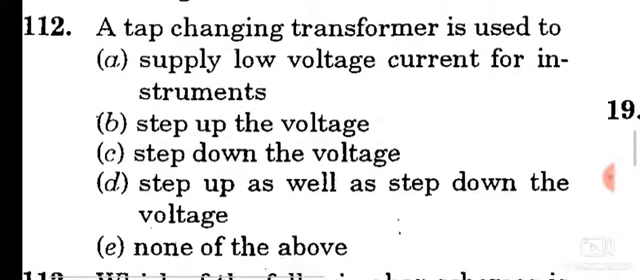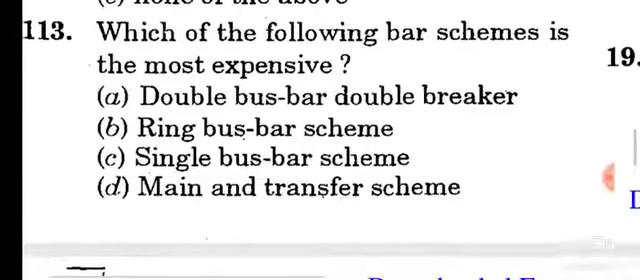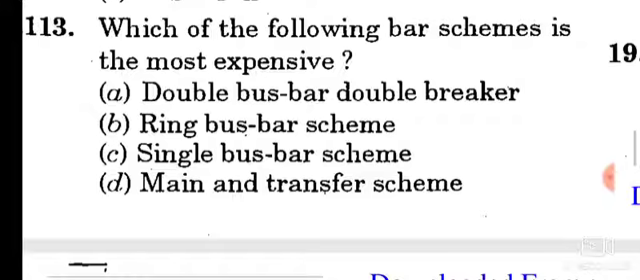Question number 112. A tap changing transformer is used to option D, step up as well as step down the voltage. Question number 113. Which of the following bus bar schemes is most expensive? Option A, double bus bar, double breaker.